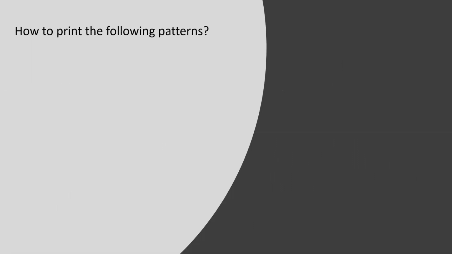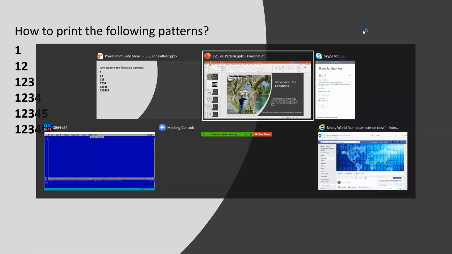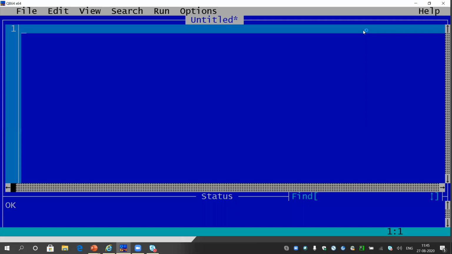Okay, so quickly going into the topic. How to print the following patterns? They are asking for some patterns. Today we will start with this pattern: 1, 1 2, 1 2 3, 1 2 3 4, 1 2 3 4 5, and 1 2 3 4 5 6. To solve this, first we will choose the longest line. What is the longest line? It is 1 2 3 4 5 6. Okay, let's go into the QBasic compiler.